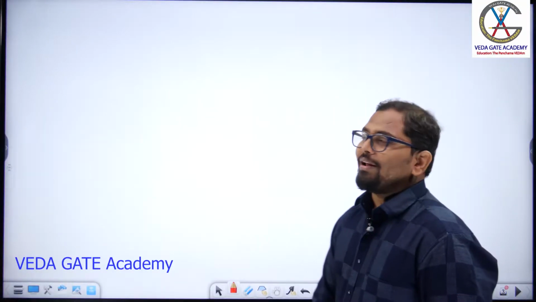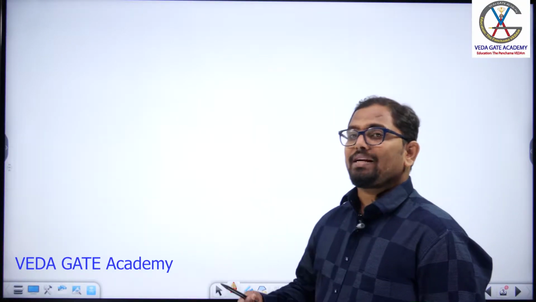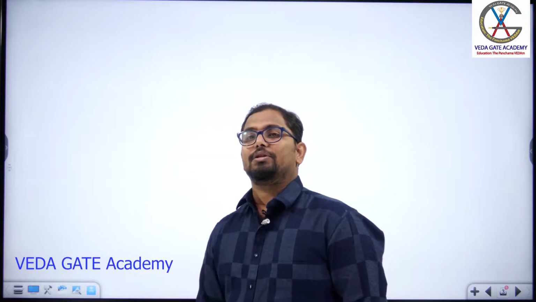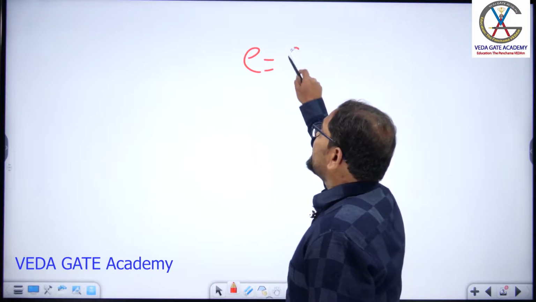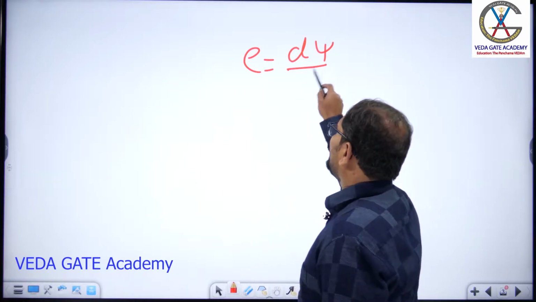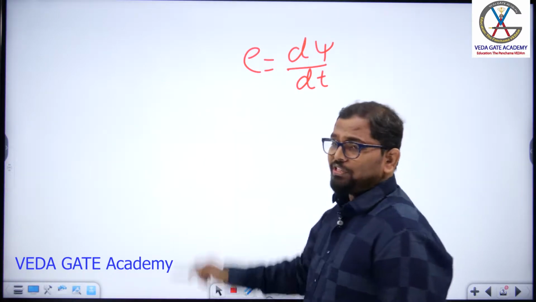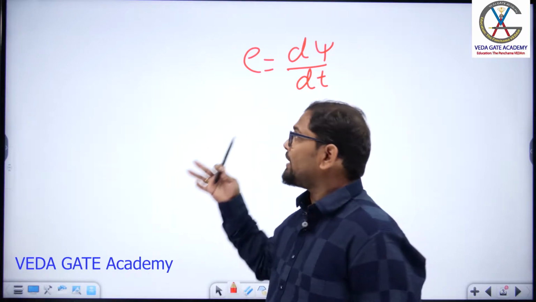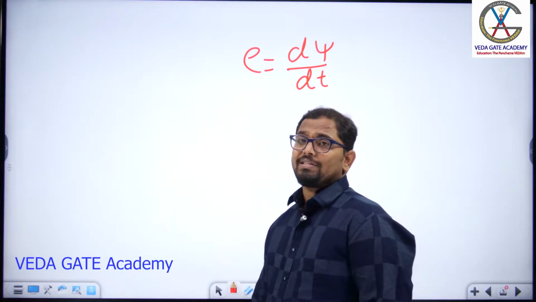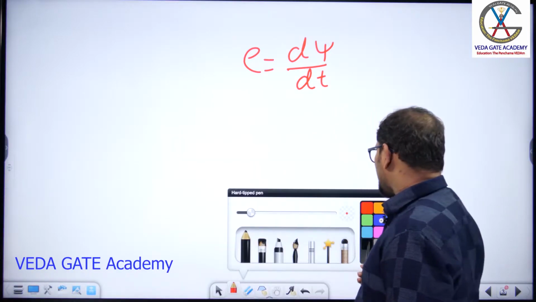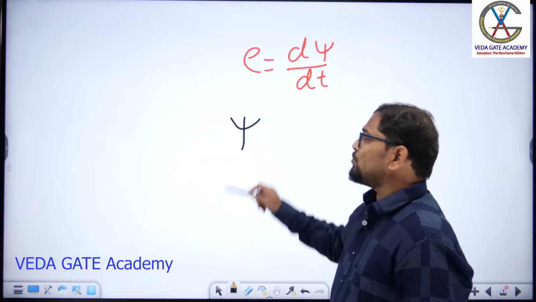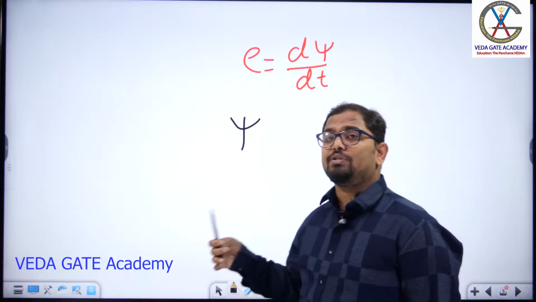Engineers, in the last session we started Faraday's law of electromagnetic induction. And what is the mathematical equation for Faraday's law? It is the time rate of change of flux linkages. This is the basic equation for Faraday's law of electromagnetic induction. And in the previous session, we already discussed the conditions to get the induced EMF, or the conditions to produce